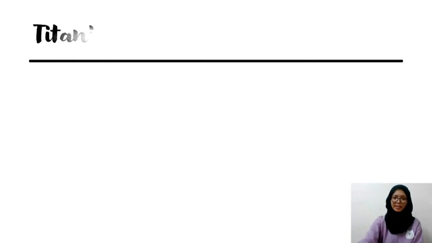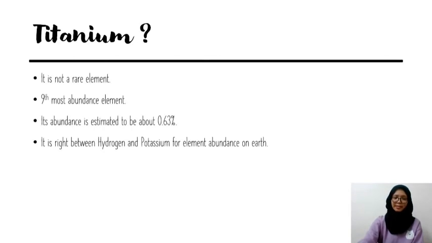So what is titanium? Titanium is not a rare element. It is the ninth most abundant element. Its abundance is estimated to be about 0.63%. It is right between hydrogen and potassium for element abundance on Earth.